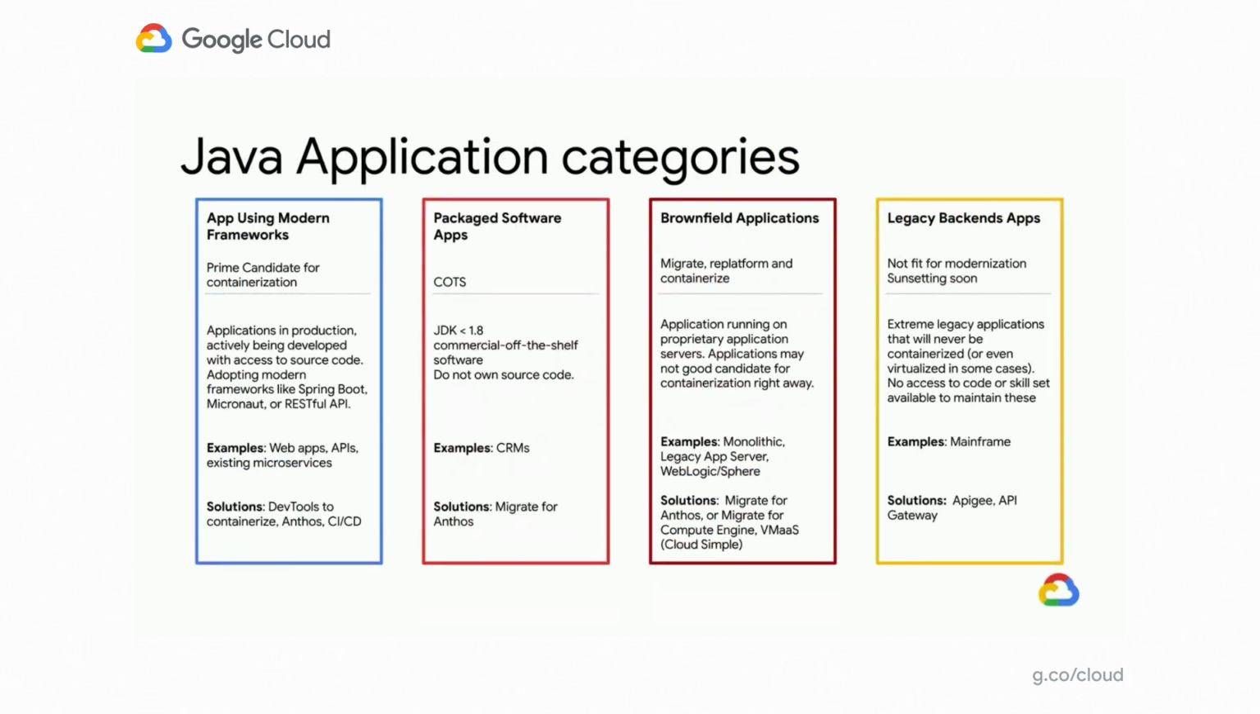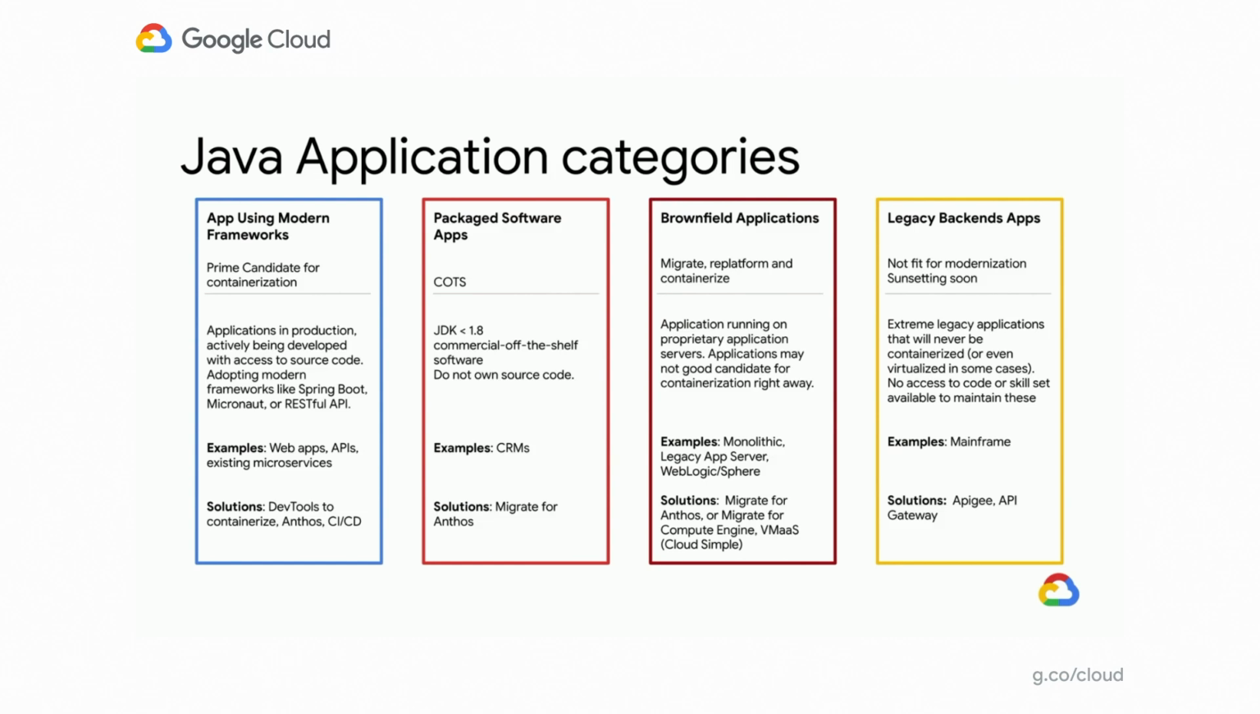So let's start categorizing these apps. Not all apps are the same. When it comes to Java application categories, we've categorized them into 4 buckets. First is the applications that are using modern frameworks. These are prime candidates for containerization. You must have heard of the term greenfield applications. So if you are using anything like web applications, RESTful APIs, Spring Boot, those are great candidates which we can quickly take and move to containers using dev tools that we have to containerize them.